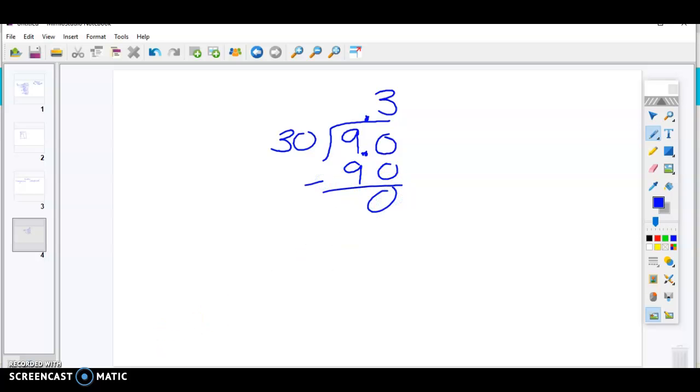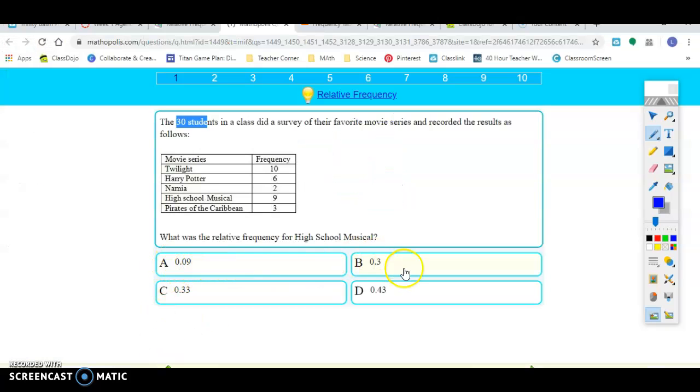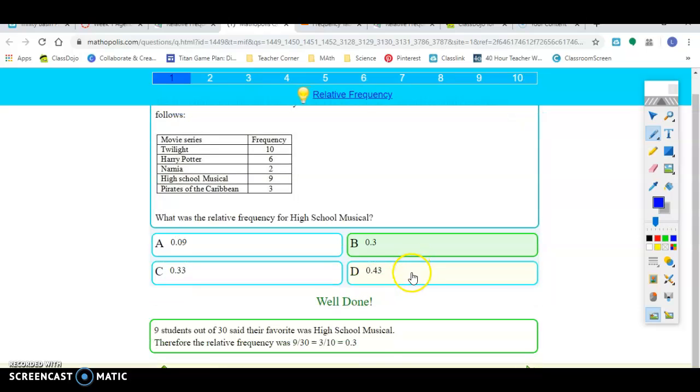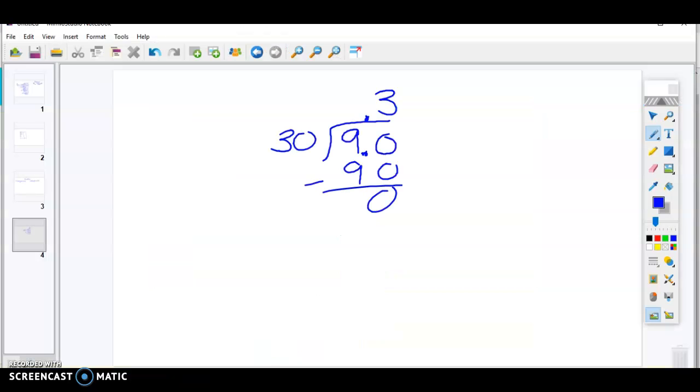So go back here. And our answer is 0.3, so I'm going to click that. Now to change that to a percent, it says, well done, we did great. So to change that to a percent, all I would do is, if it was asking, I would move that decimal place over. So then 0.3 would be 30%. So it gives us our relative frequency and our percent right there.